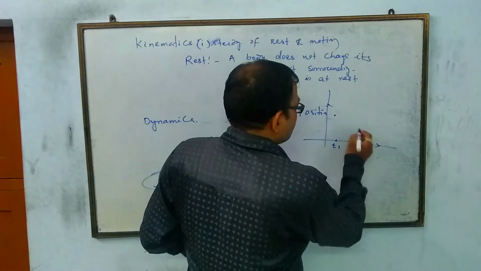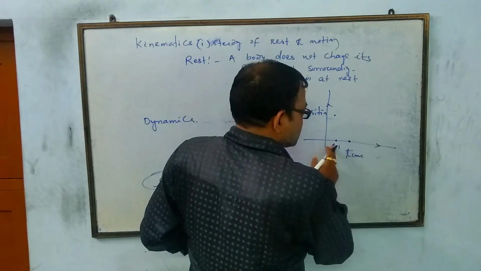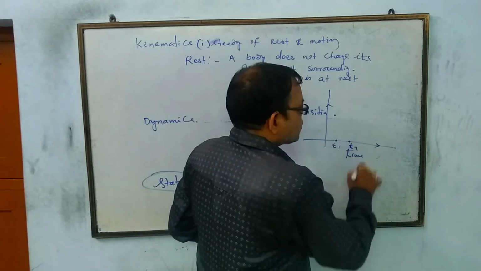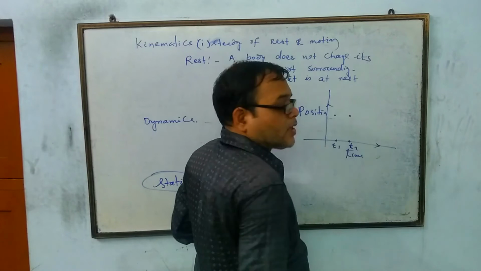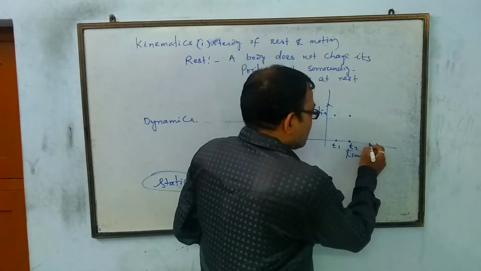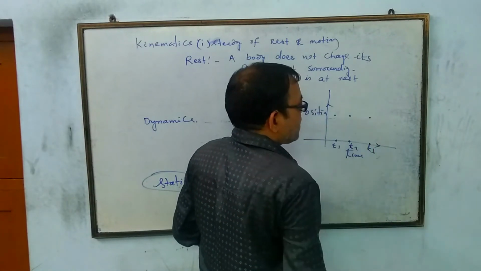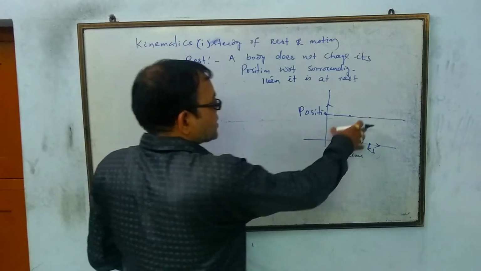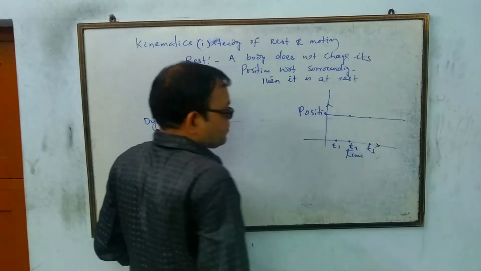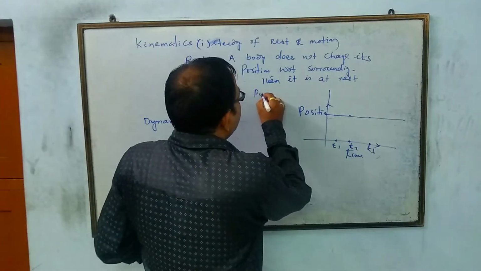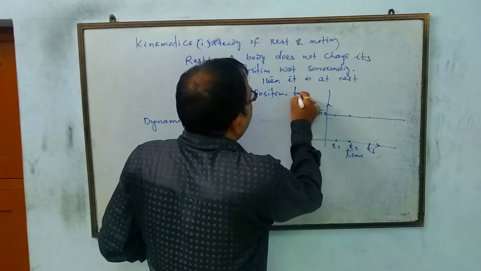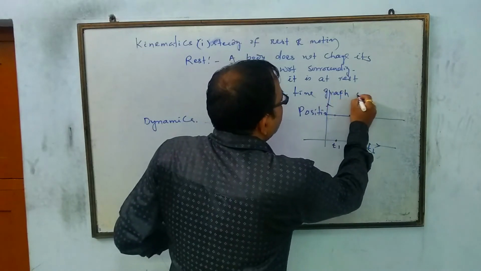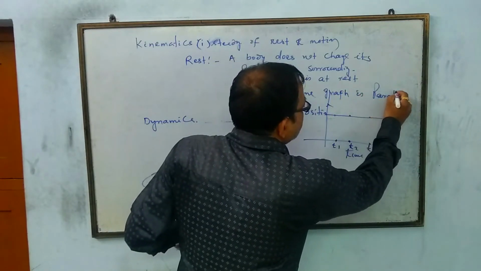Time changes, so the time axis increases to t2, but the position remains the same. At t3, also the position is the same. In this case, we can say that the body is at rest, and the position-time graph is a straight line parallel to the time axis.